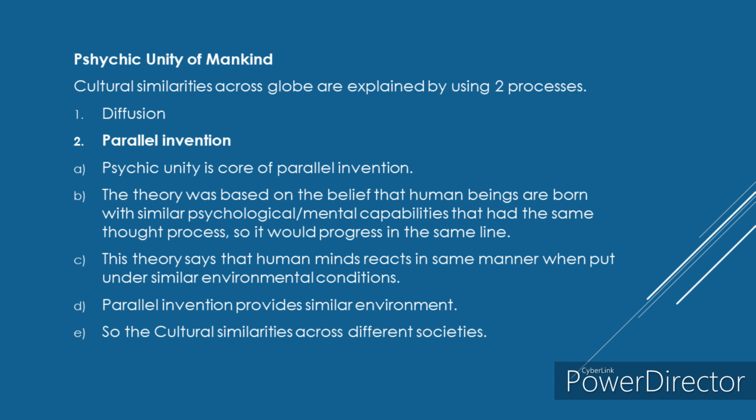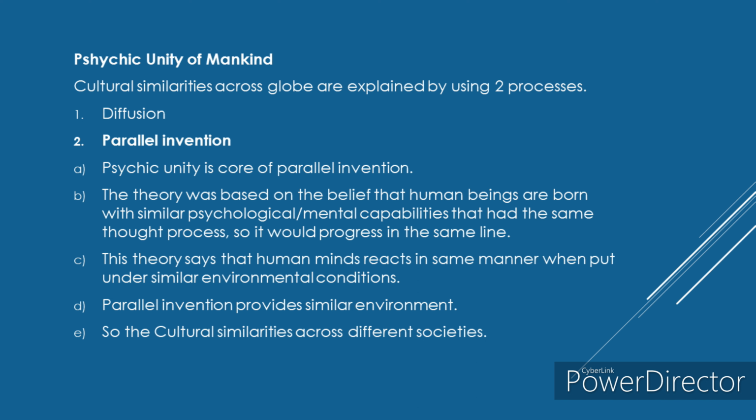What is providing the similar environment here? Parallel invention. Parallel invention provides a similar environment. Because there is a similar environment, psychic unity makes the persons behave in the same way, so similar culture evolves. Parallel invention, psychic unity, same culture.